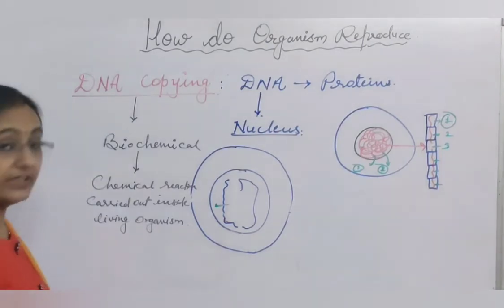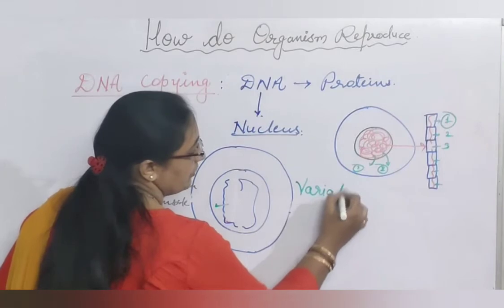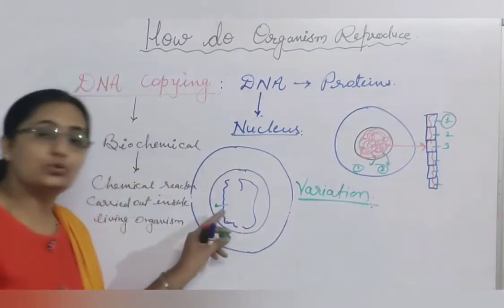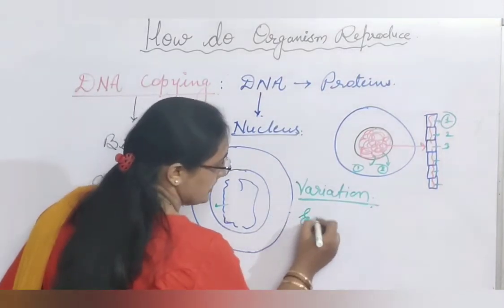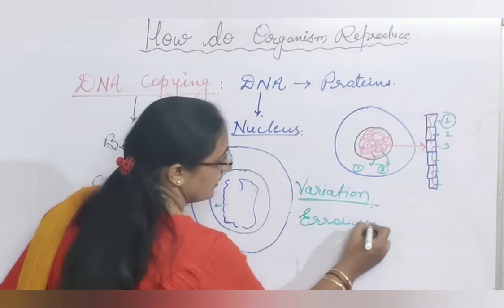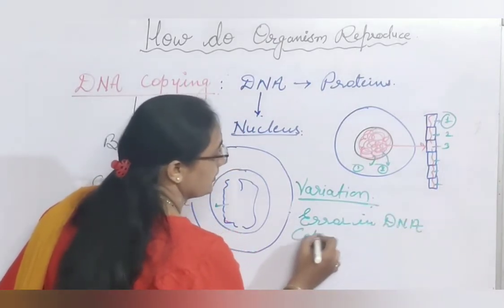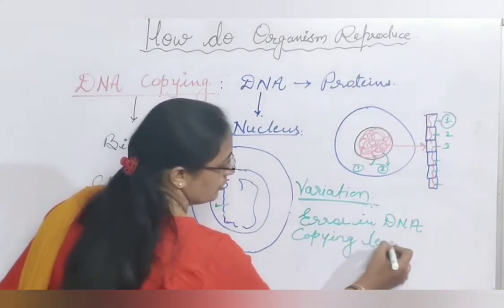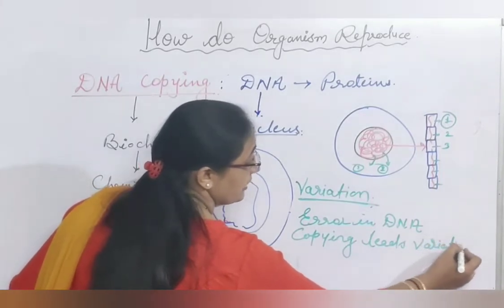So what is variation? When does variation take place? Variation takes place during DNA copying. So error in DNA copying leads to variation, or brings variation.